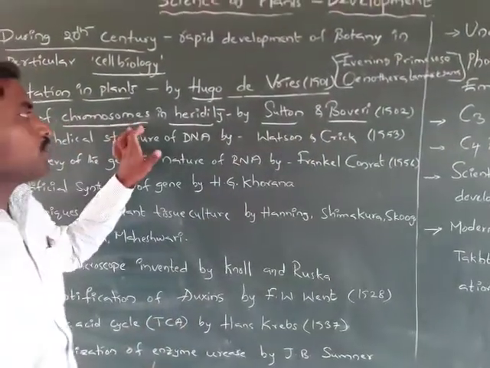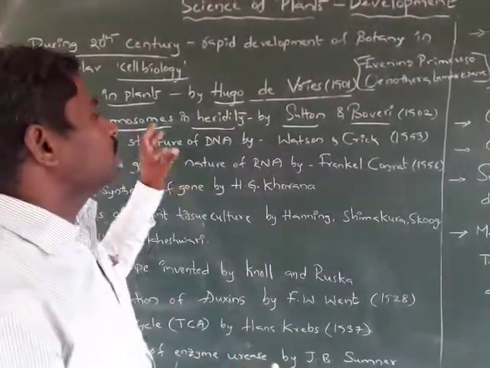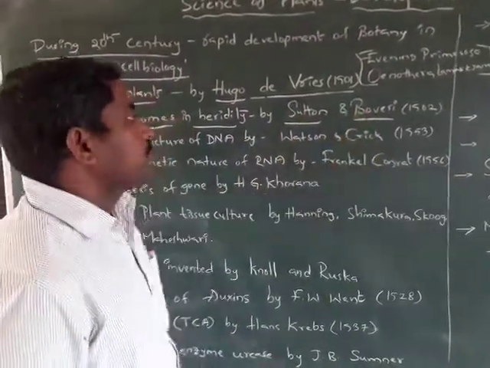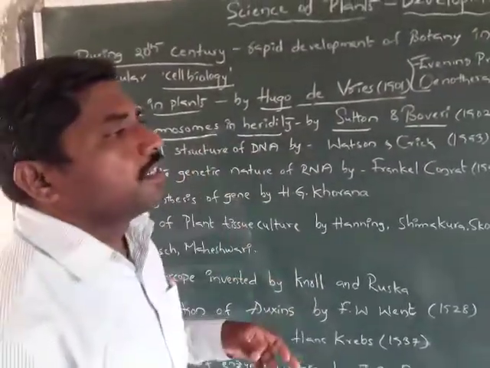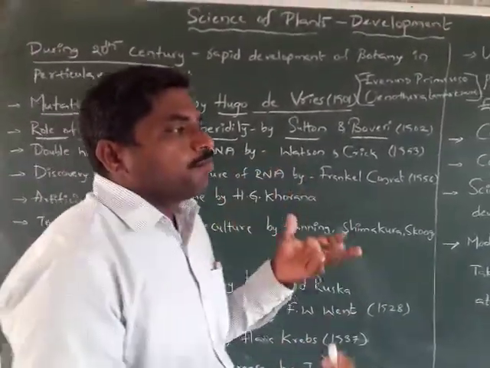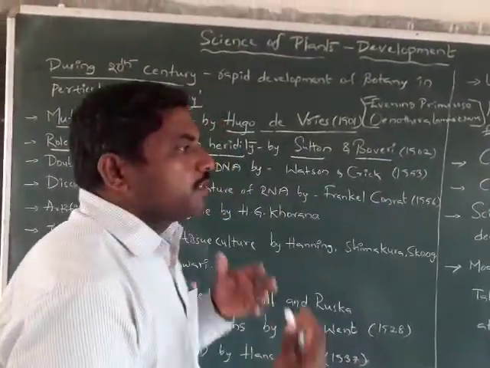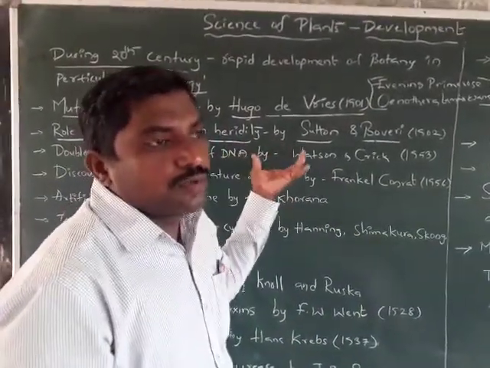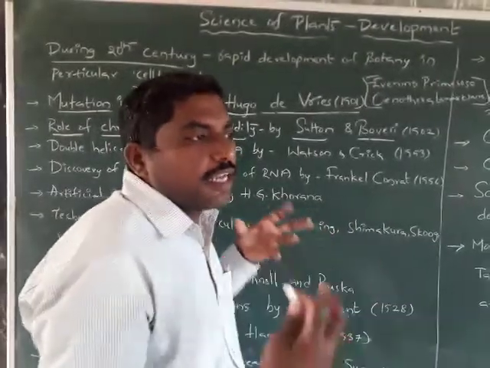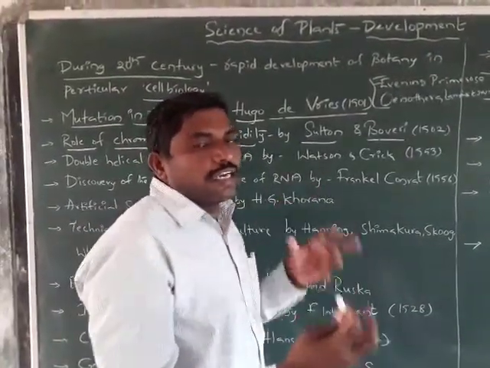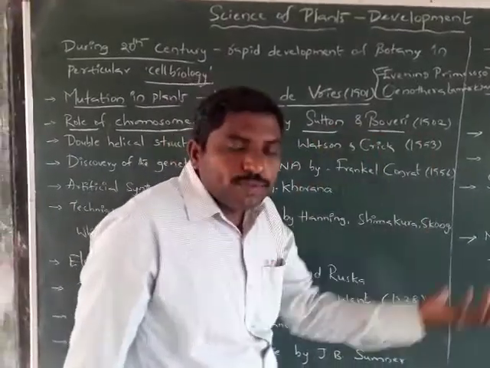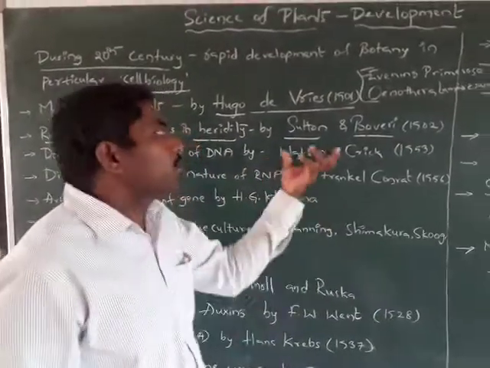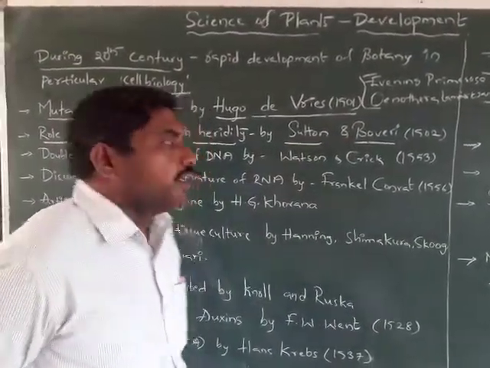The parent characteristics come to the children, which means offspring. How is it possible? Because of the chromosomes, the parents have the characters, and those characters are given to their offspring. That is the role of chromosomes, which was discovered by Sutton and Boveri.